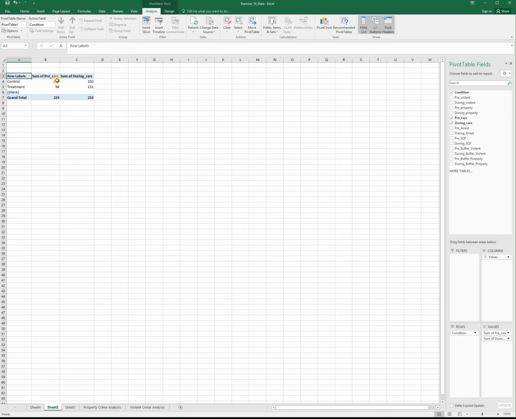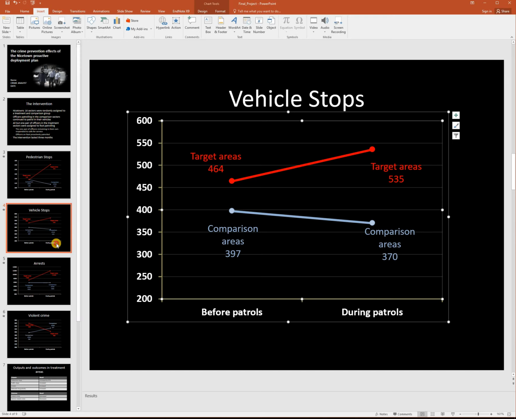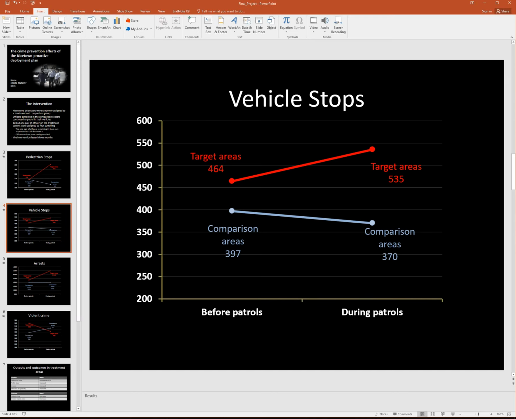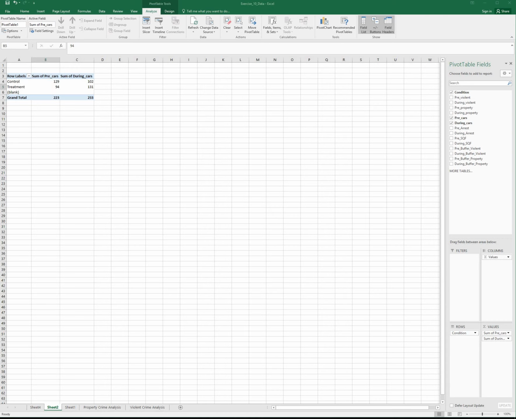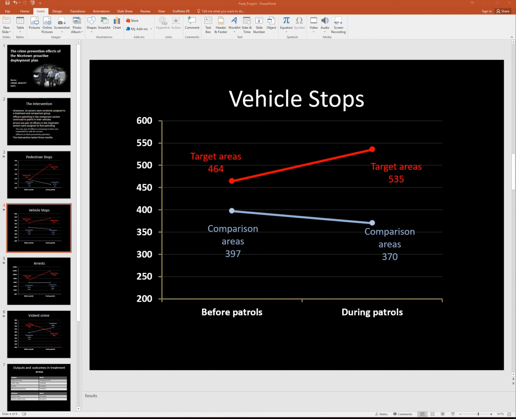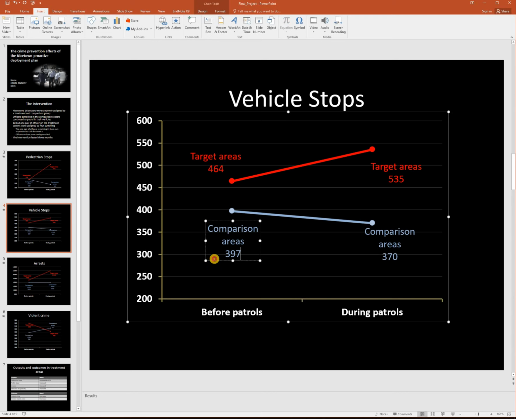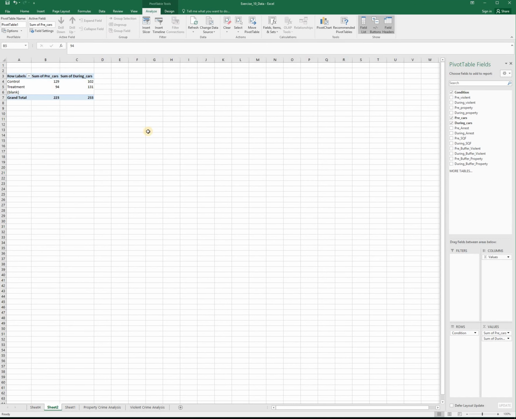So for the control areas, before the intervention there were 129 car stops, and in the treatment areas there were 94. So what you'll do is go back to your PowerPoint. I have to look because I forgot already: control 129, treatment 94. So I'll change this in my text box. And then during the intervention, I've got 102 in control and 131 in treatment.